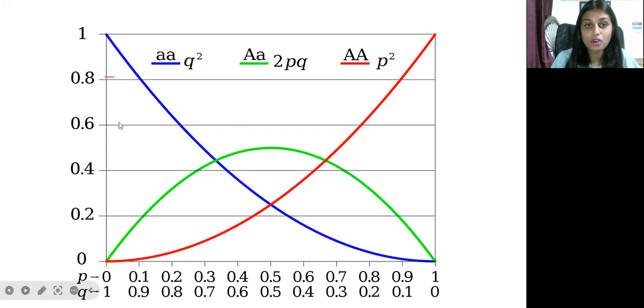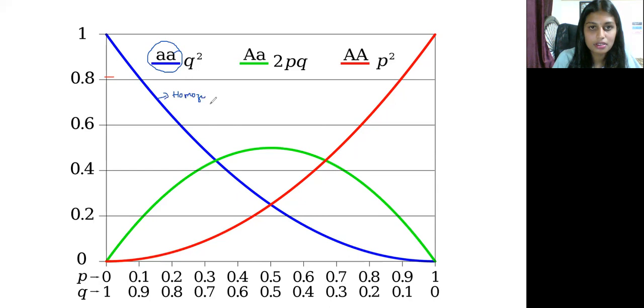Okay, so next, this is the graph of Hardy-Weinberg equilibrium. This blue color indicates the homozygous recessive. You can see small a here. So this blue line indicates homozygous recessive.